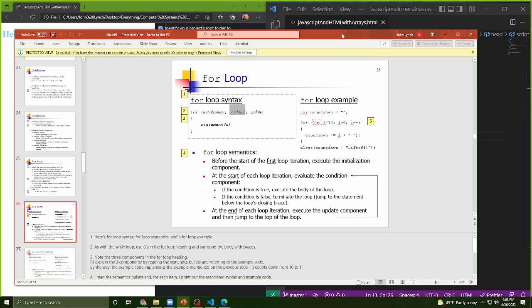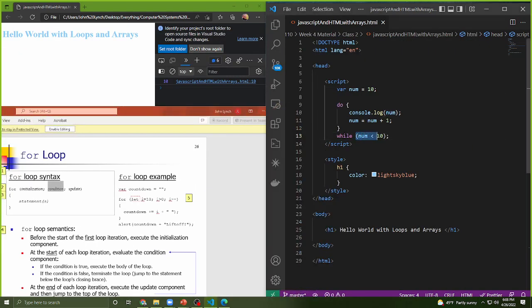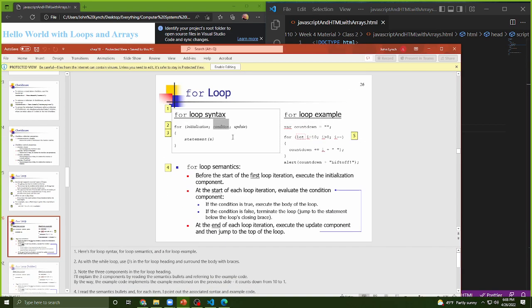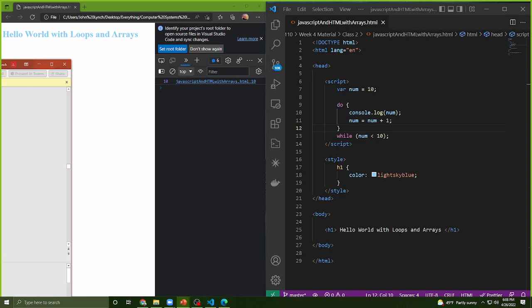What was our condition for this guy? While num is less than 10. Going to be the exact same thing over here. And the update condition essentially will tell us what to do after this condition is met. So if this is true, or excuse me, if this condition hasn't broken our loop yet, we need to update our code to get to the next step to break that condition.